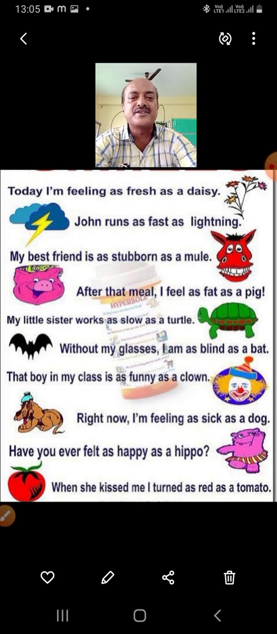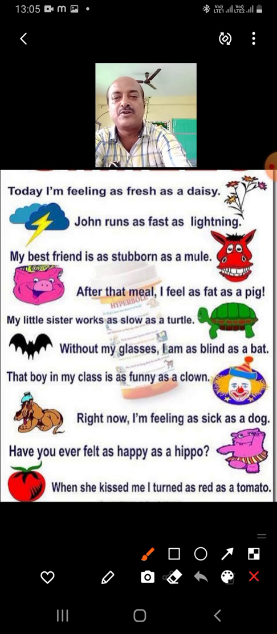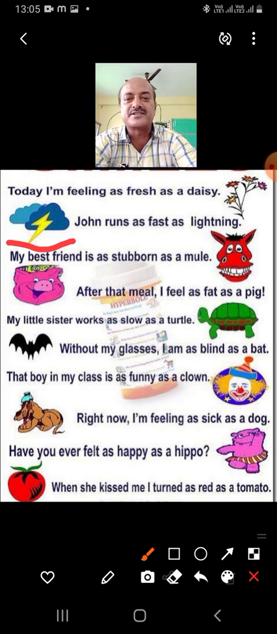John runs as fast as lightning. Nothing is faster than lightning, as you can see in the rainy season. So we say he is running as fast as lightning. My best friend is as stubborn as a mule. Mule means donkey. Sometimes you keep beating him, telling him to do this, stand up, go here, but he will not listen to anything. Stubborn means not listening to anybody, not obeying anything. So we say he is as stubborn as a mule.